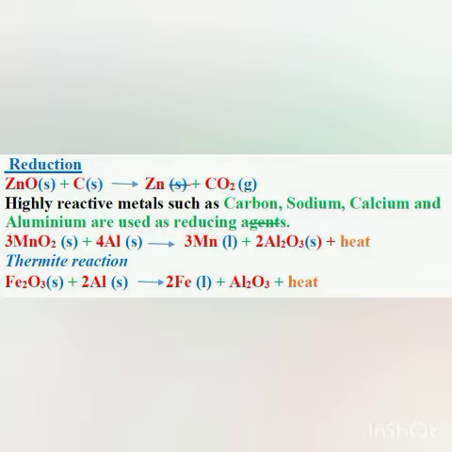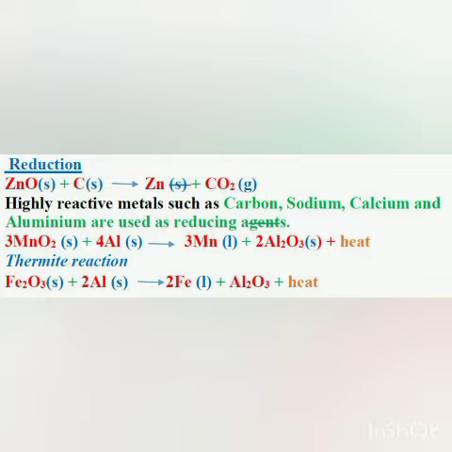Okay, so this I have told you. Now again you can see here this manganese dioxide. When it is heated with aluminium powder, then manganese metal is produced. So here manganese dioxide is reduced to manganese, and aluminium is acting as a reducing agent, which itself is getting oxidized to aluminium oxide. This we have discussed in chapter 1 also.